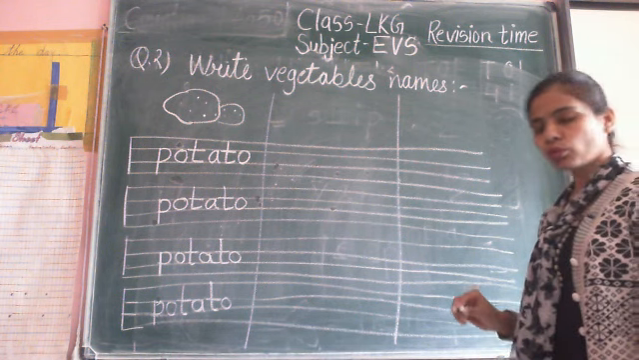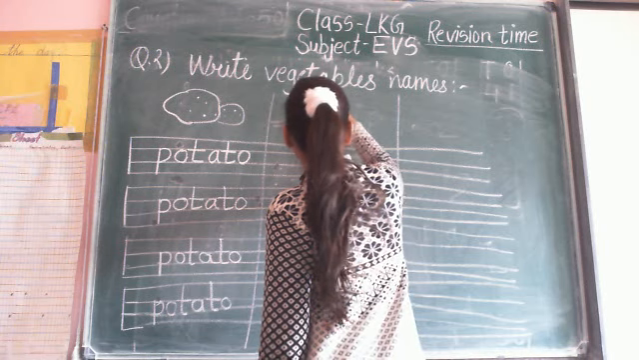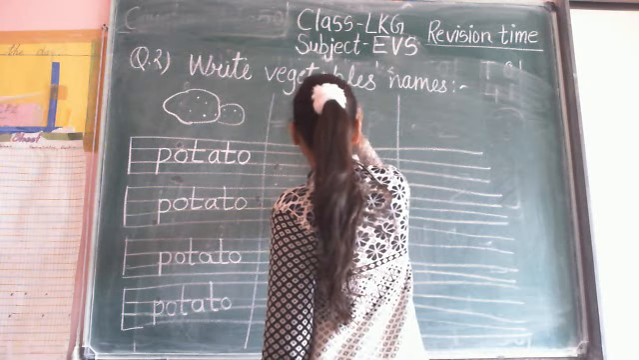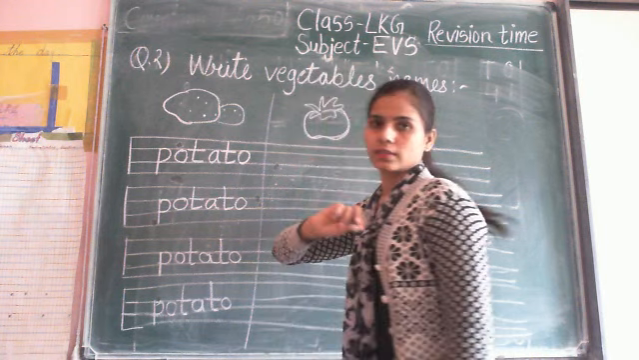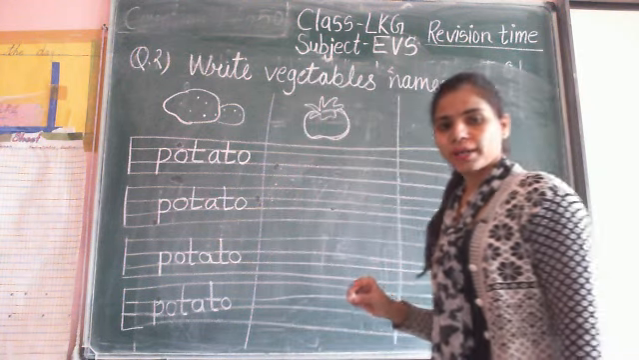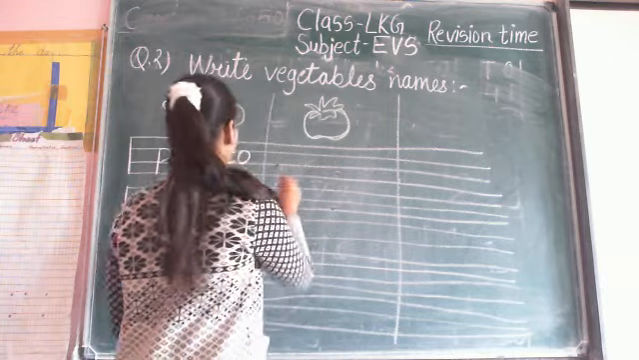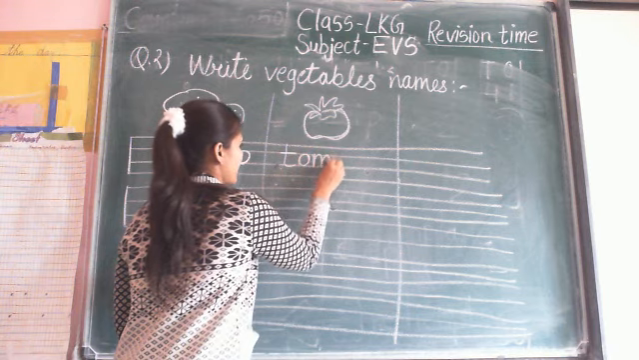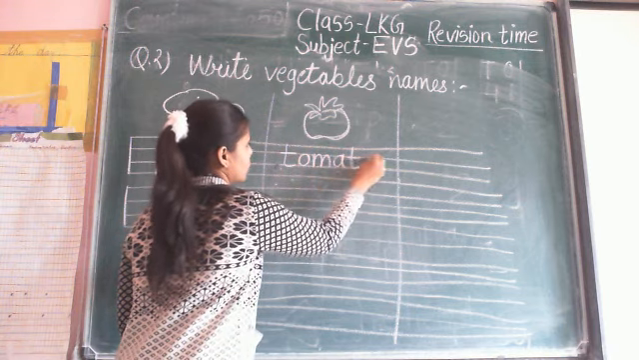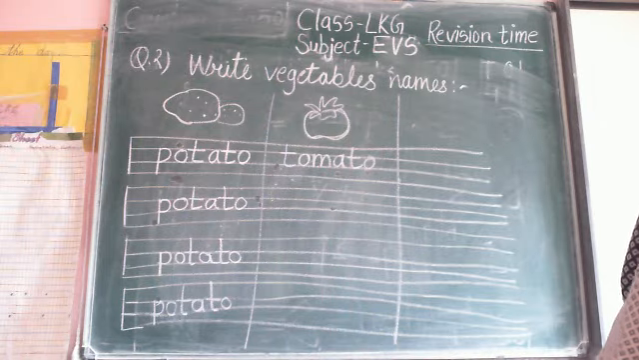Then number 2 is, what is this? This is the picture of tomato. Which vegetable is this? This is tomato vegetable. Now write down the spelling of tomato. T-O-M-A-T-O. Tomato. Spelling is tomato.